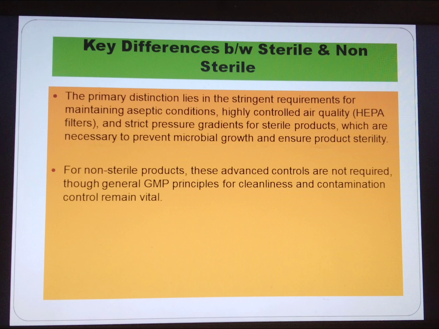The primary distinction lies in the stringent requirement for maintaining aseptic conditions, highly controlled air quality, that is HEPA filters, and a strict pressure gradient for sterile products, which are necessary to prevent microbial growth and ensure product sterility. For non-sterile products, these advanced controls are not required, though general GMP principles for cleanliness and contamination control remain vital.